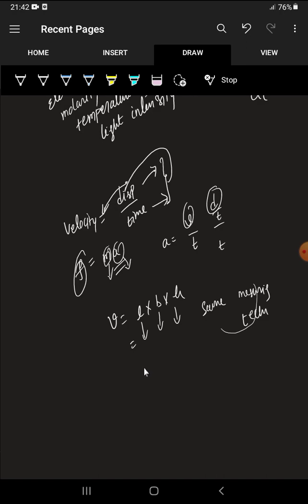Clear? So a fundamental quantity means we have a unique measuring technique. That physical quantity has a unique measuring technique, it is independent of other quantities, and it cannot be repeated. Clear? So fundamental quantities are those. And the remaining are derived quantities, where some other physical quantities' measuring techniques are involved, or the same measuring technique is repeated multiple times. Then that physical quantity is simply called a derived physical quantity. So depending on measuring technique, these physical quantities are classified into 2 types, right?